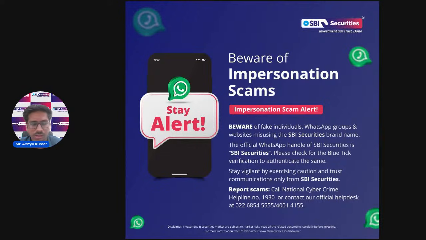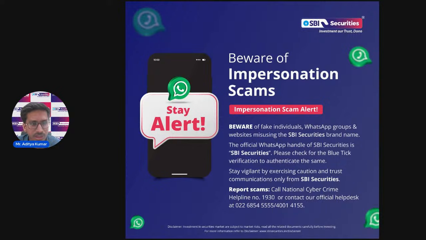As you can see, the topic of today's webinar is mutual funds. Basically, I will be talking about how you can invest well in mutual funds with the SBI Securities app and how you can use and see various other sections that are there in our app.